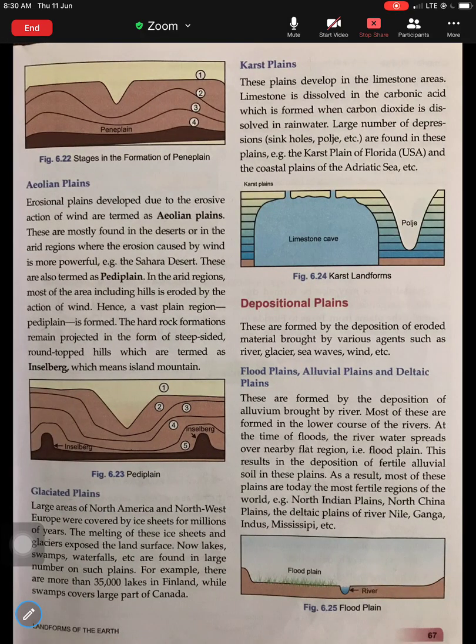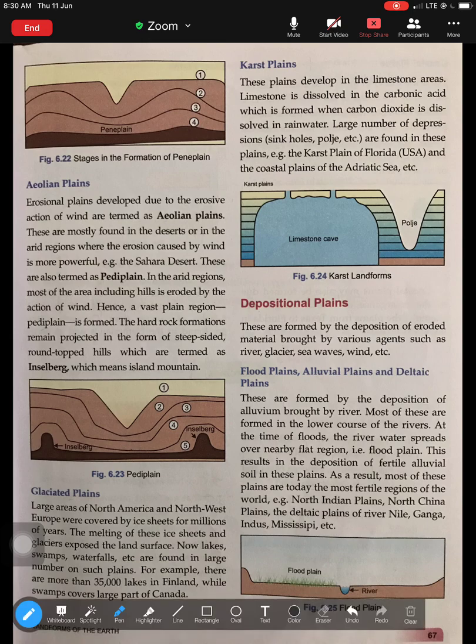Now, this picture shows you the exact formation of how penny plains are formed. If you look into the stages, first, if this is your land surface, picture number one, this is how it starts eroding first. Then again it starts down cutting, leading to this area. Again the erosion action is very strong, and the final product that is formed, which is almost plain, is your penny plain. When all the landforms have been eroded, the final product, which is almost plain, is known as your penny plain. And please remember, penny plain is mostly found along the coastal areas in hot and humid regions. That is the first type of erosional plain.